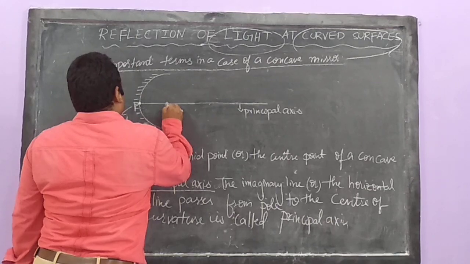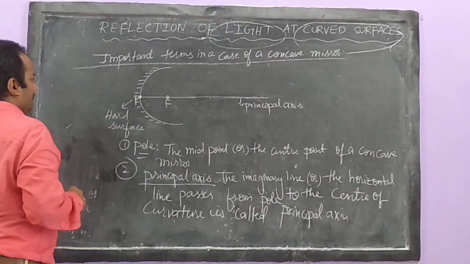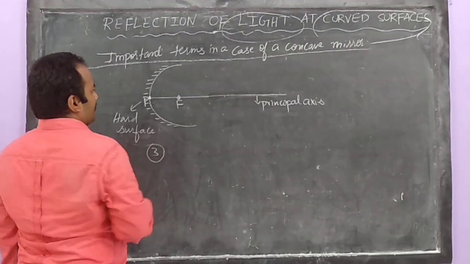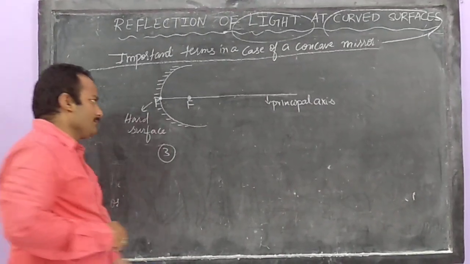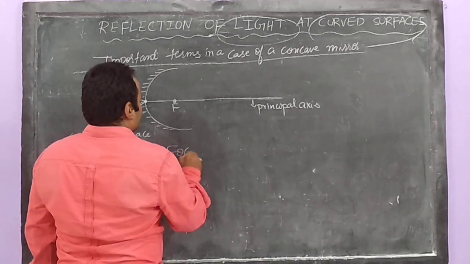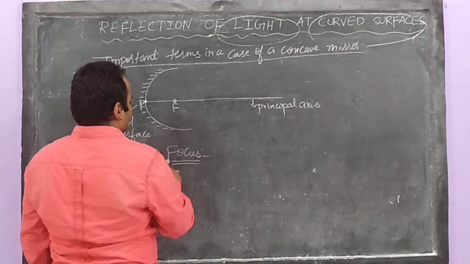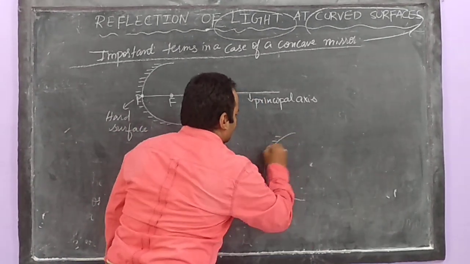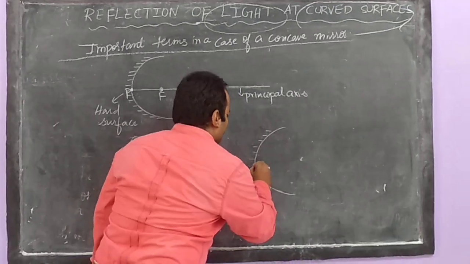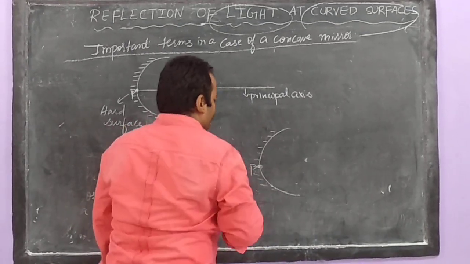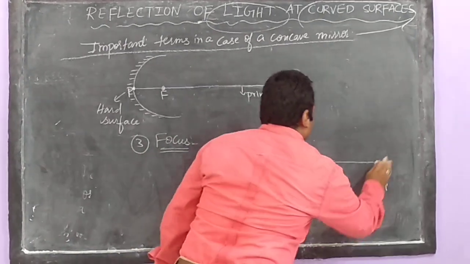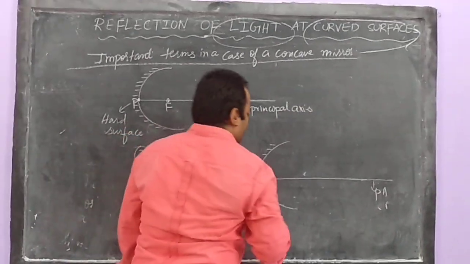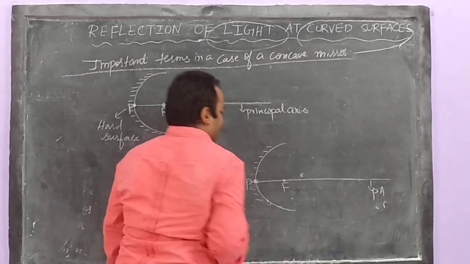Now the next term is F, which is the focus. Let's start the third point, F for focus. What is this focus? I'll show you with a diagram. This is the concave mirror. This is the midpoint, P for pole. Draw the principal axis, the imaginary line that passes from the pole to the center of curvature. Here I am taking F.